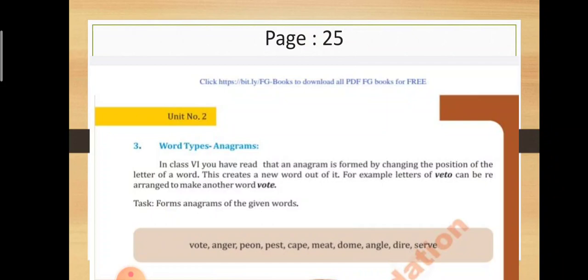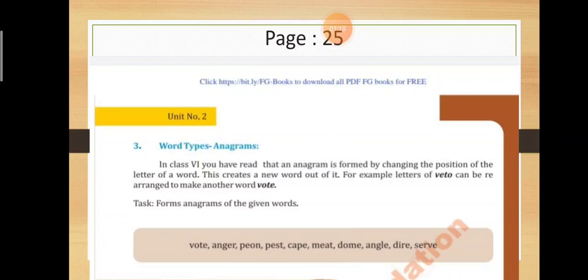So on page number 25, anagrams are given. So you must know what anagrams are. In class 6 you have read that an anagram is formed by changing the position of the letters of a word. This creates a new word out of it. For example, the letters of veto can be rearranged to make another word, vote. So in anagrams you are given a word and then you have to rearrange that word.